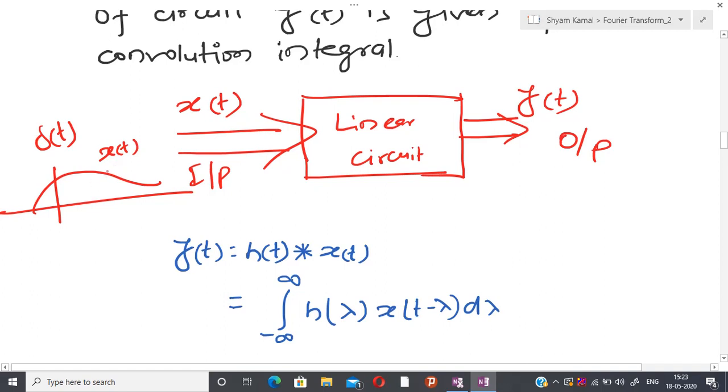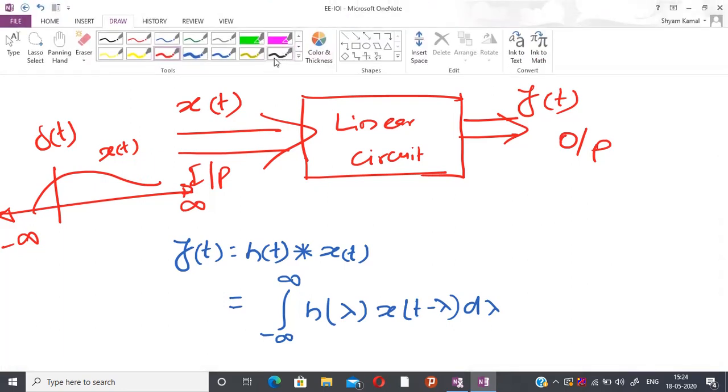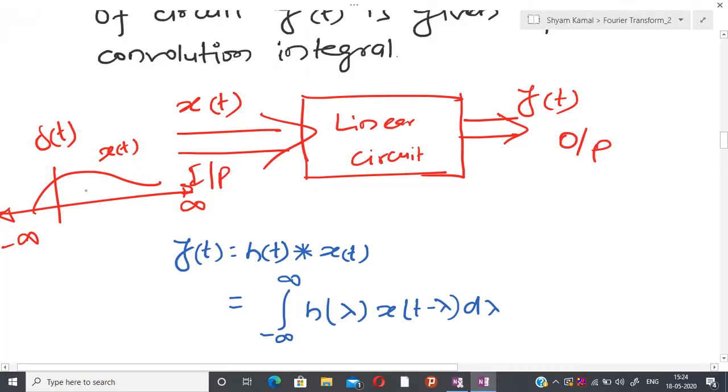In order to represent x(t) in terms of delta(t), I do not know where x(t) lies from and to, so I take minus infinity to plus infinity. Then I make small impulses. These all are impulse functions, and this operator is called the convolution operator.